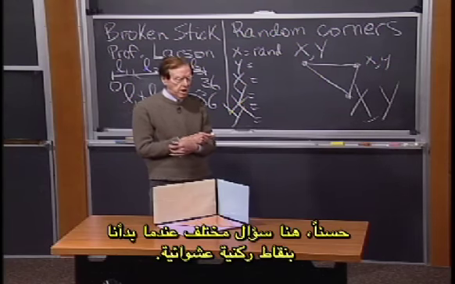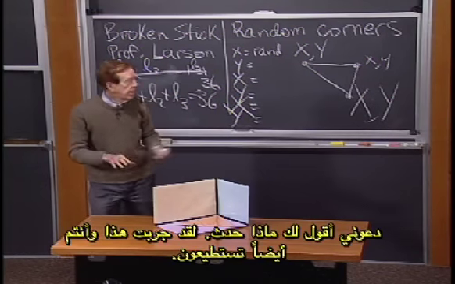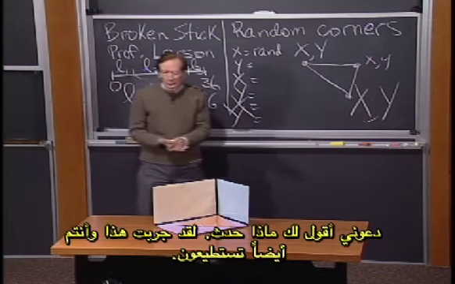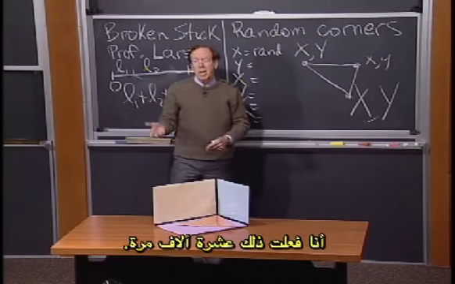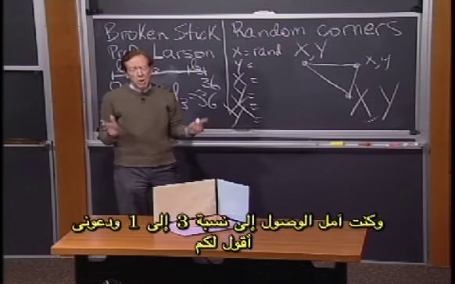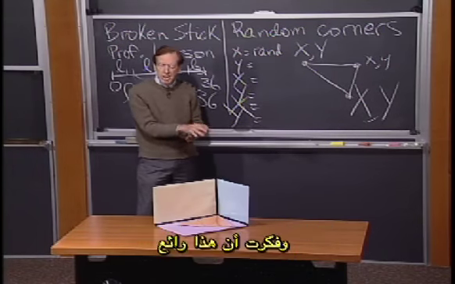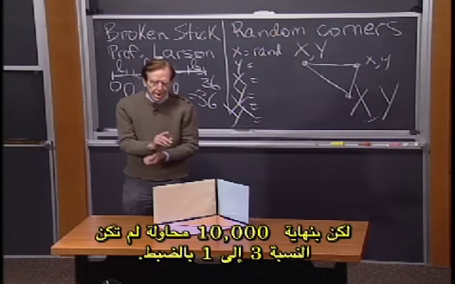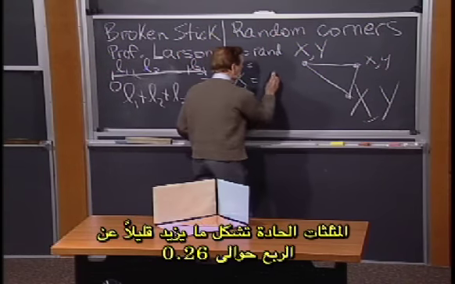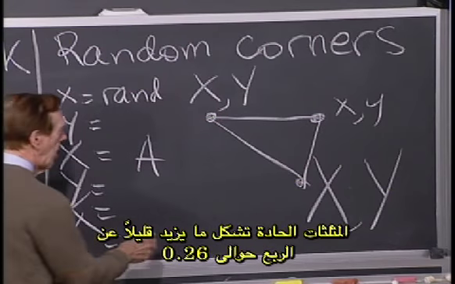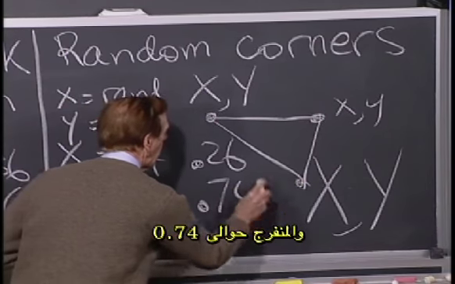Well, it is a different question by starting with random corners. So let me tell you what happened. I tried these, and maybe you can. I used some random number generator to generate 6 random numbers, and then I did it 10,000 times. And I was hoping for 3 to 1, and I'll tell you, the first 20, 15 came out obtuse. I thought, golden. But in 10,000, it wasn't quite 3 to 1. It was more like acute was a little more than a quarter, about 0.26. And obtuse came out about 0.74.